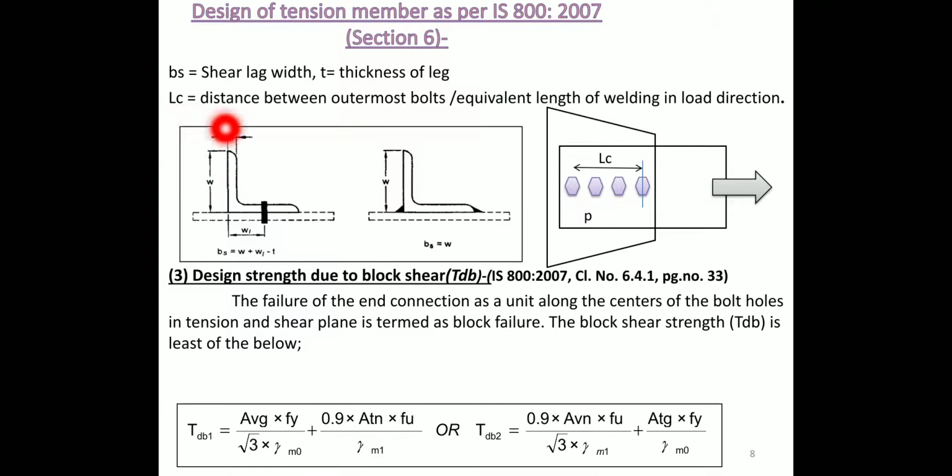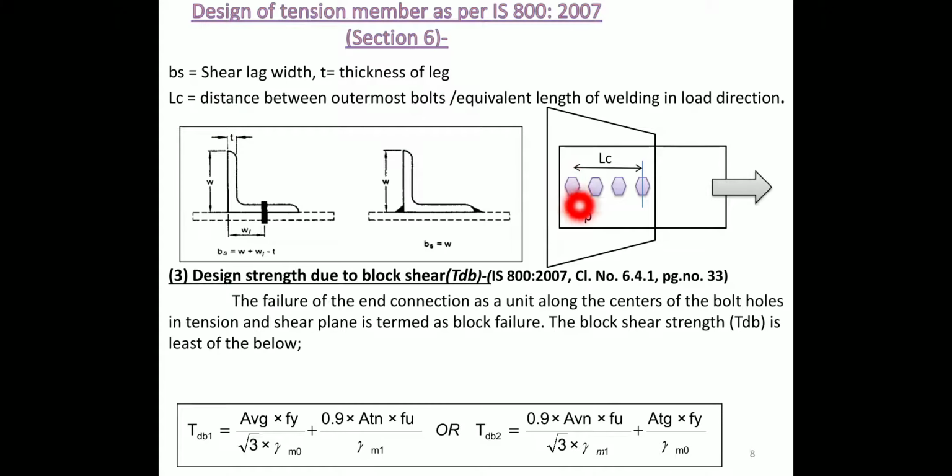LC is the distance between the outermost bolts, or it can be the equivalent length of welding in the load direction or force. It is not divided by; it is the distance between outermost bolts.